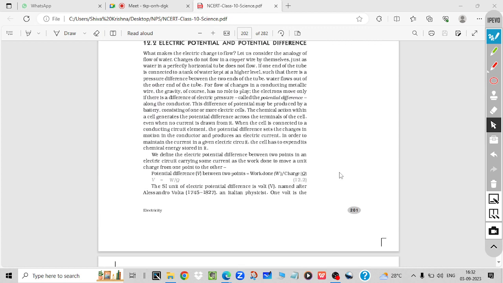Electric potential, potential difference, that definition is also not given, but I'll send you one PDF. In that it will be defined. So just mug up, just learn it by heart, because it's almost a similar definition in both cases. It's work done. In case of potential, there will be 1 point, and electric potential is nothing but the work done in bringing a unit charge, meaning we have to divide by charge, in bringing a unit charge from infinity to a particular point P. And in case of potential difference, we write like this: work done in bringing a unit charge from point A to B.